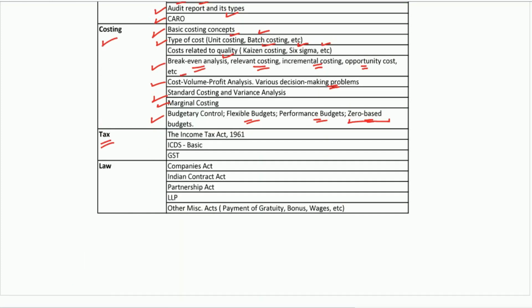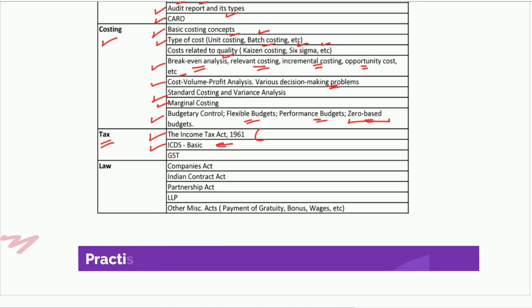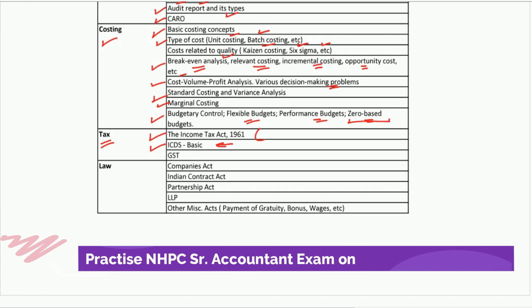Then under tax, they can ask from the Income Tax Act, all various heads of income, a question can be asked. Then ICDs. Here the ICDs are also important because nowadays they ask questions from ICDs also. It's not a big topic, there are just 10 ICDs, so it won't be that difficult to prepare for these ICDs. And they do ask questions from ICDs, like which ICDs pertain to which accounting standards, and which is the relevant accounting standard for which ICDs. So like this, basic small level questions can be asked from ICDs, so one needs to prepare this.